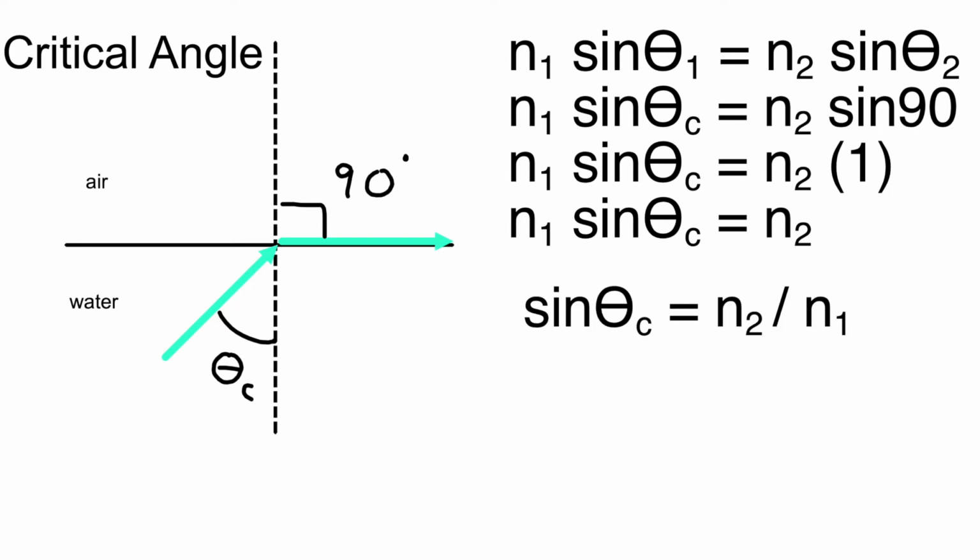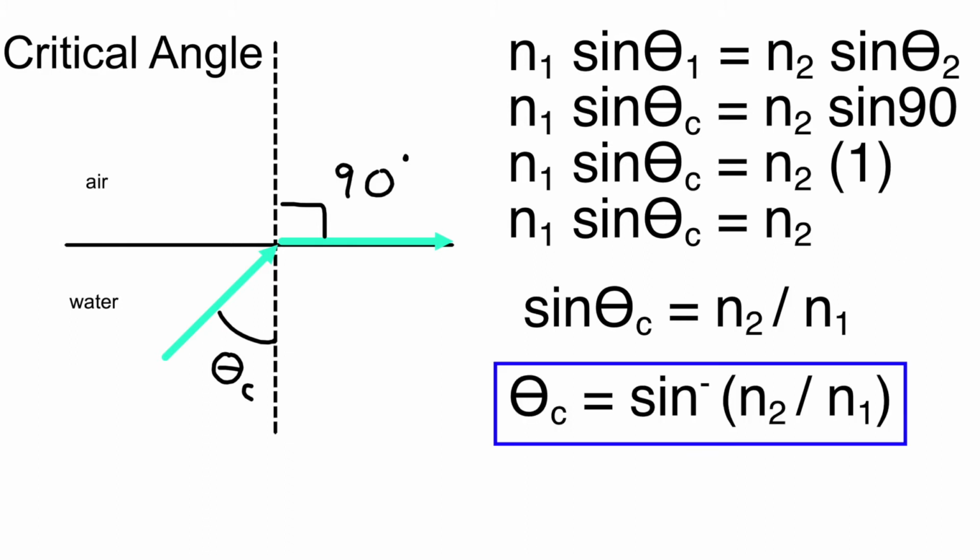To get rid of the n1, to move it to the right-hand side, I would divide both sides. So the sine of the critical angle equals n2 divided by n1. And then finally, if I want just the critical angle, I have to do the inverse of sine, the opposite of sine. So I end up with the critical angle equals the inverse sine of n2 divided by n1.